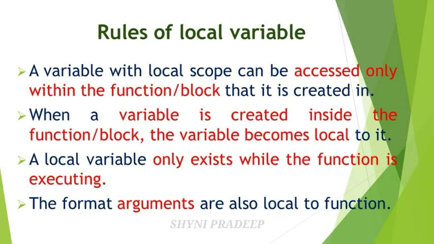When a variable is created inside the function, that variable becomes local to it. So, if you are creating a variable within the function, that variable is called what? Local variable. A local variable only exists while the function is executing, which means the local variable is only available within the function. You cannot access that variable outside, okay? The formal arguments are also local to the function, which means the arguments that you are passing to the variables are also local to its function, okay?